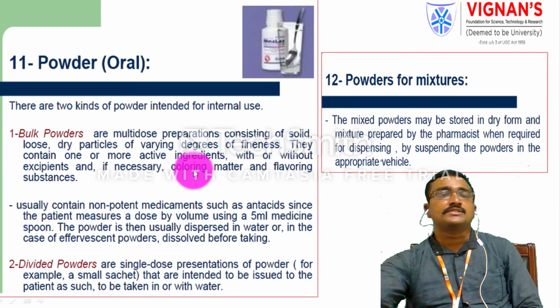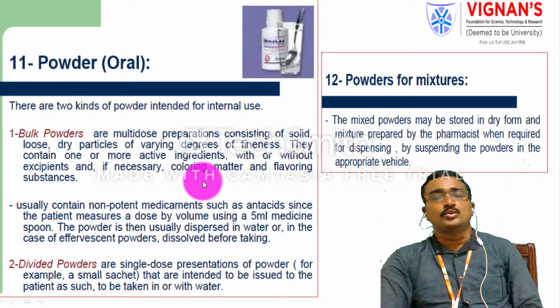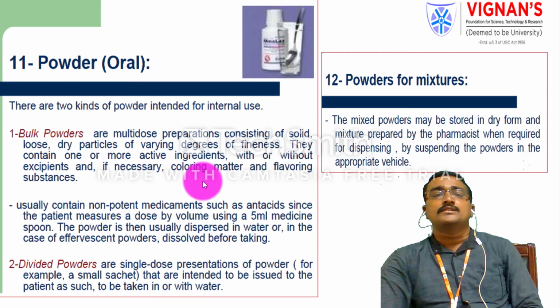Bulk powders mainly consist of solid, loose, dry particles of varying sizes, and they contain one or more active ingredients, with or without excipients. If needed, bulk powders also contain coloring and flavoring substances.